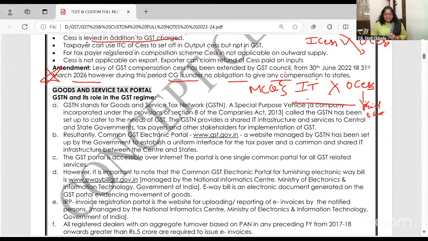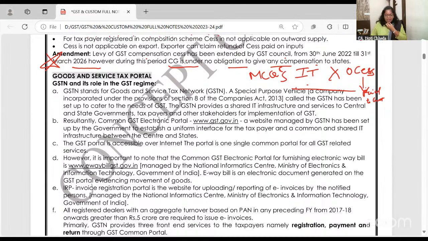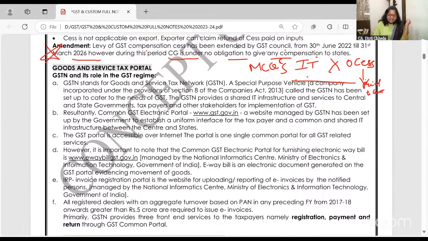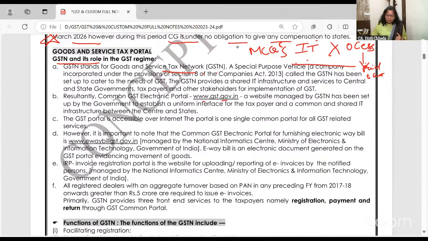Let's go. GST, Goods and Service Tax Portal. As I said, GST is the most automated tax in India. Like how TCS takes care of the direct tax part, GST is also taken care of. So the GSTN network is there, the portal, the website. On that website, you can do all the work of GST.